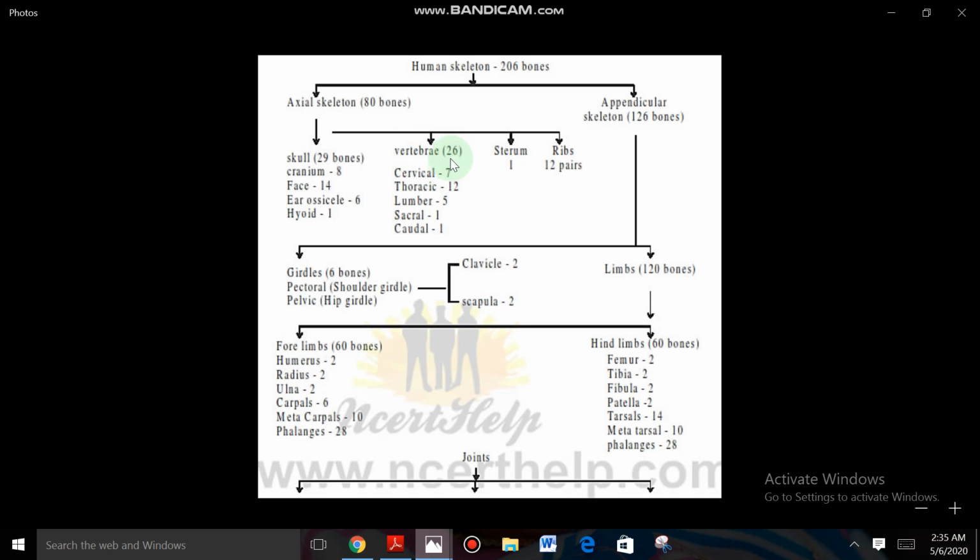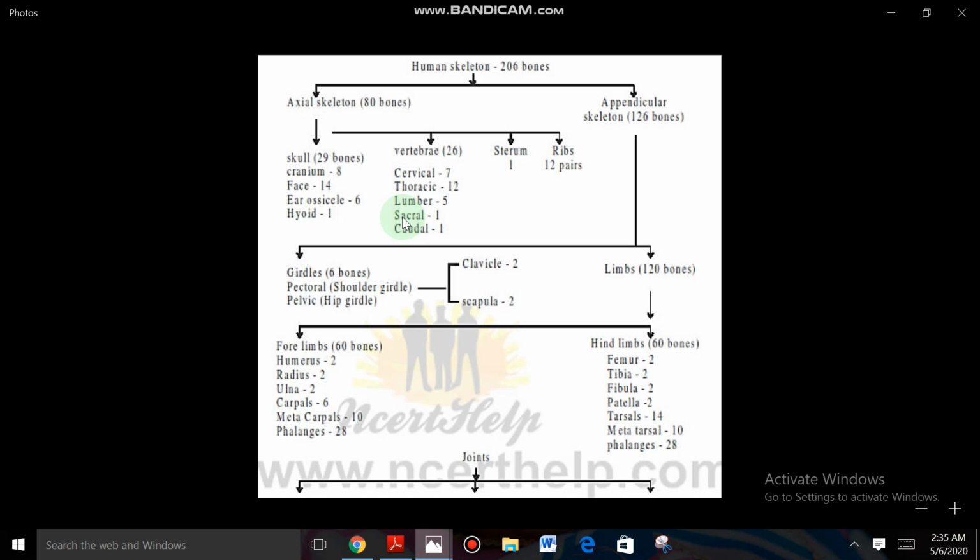And next one, vertebrae. The vertebral column bones are 26 bones. In that, cervical, the bones present in the neck region, are 7, and thoracic bones are 12. The bones present in the thoracic region are 12, and lumbar, below the thoracic in the region of the abdomen, 5 bones. Sacral and coccygeal, sacral 1 and coccygeal 1. Sacral and coccygeal are both fused bones.